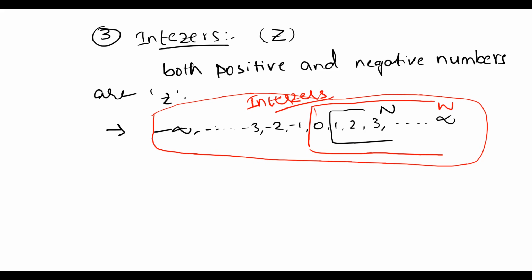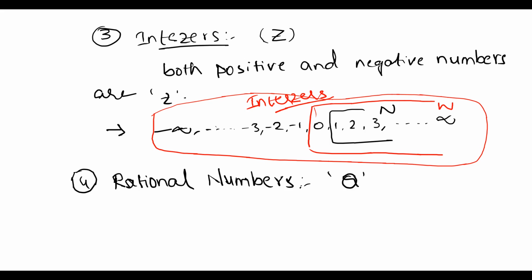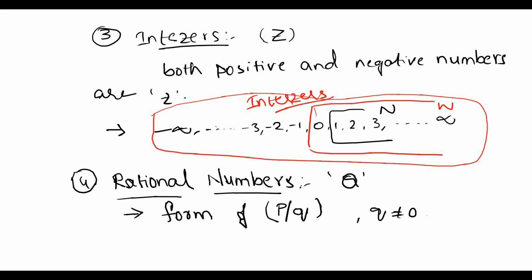We also have another system, which is rational numbers, represented by the letter Q. For identification and understanding, rational numbers are in the form of p by q, where q is not equal to 0.